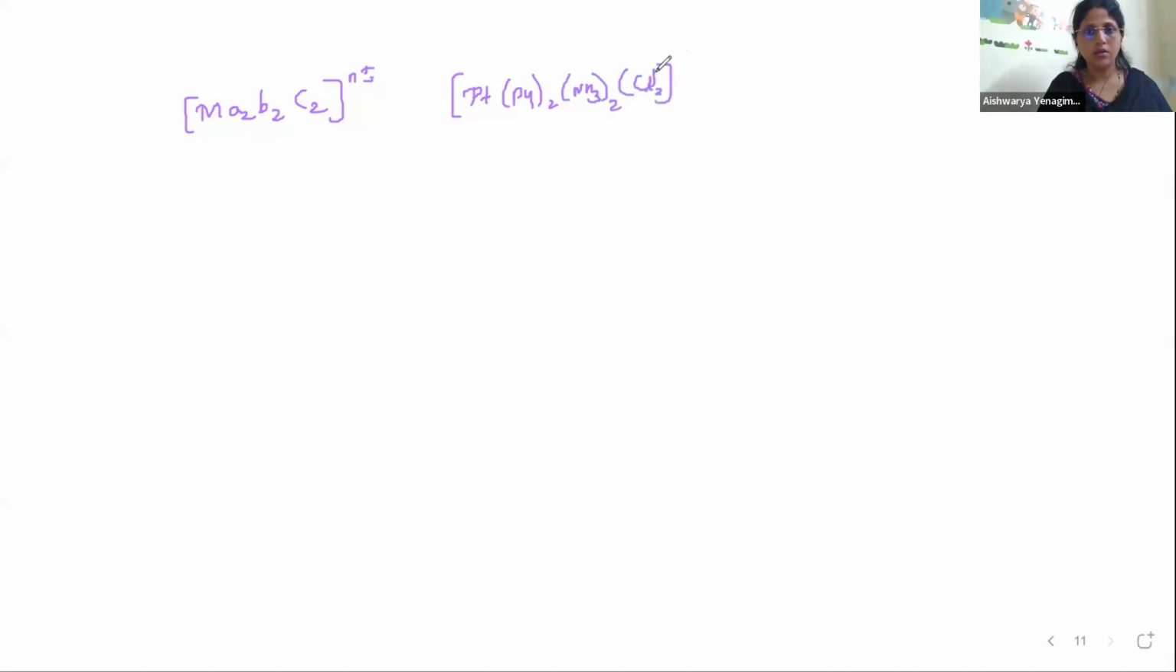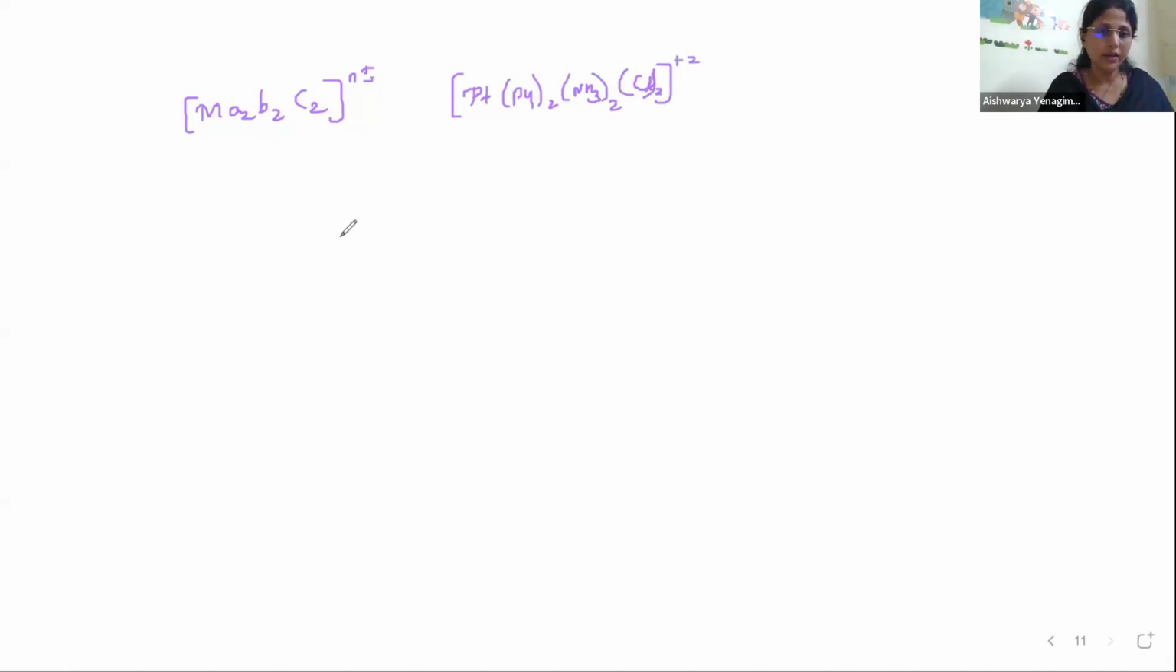So let me consider I have a type M A2 B2 C2, with n plus or minus charge. A complex ion can be a cation or a complex ion can be an anion also. So let me take an example here. Platinum Py2 NH3 2 and Cl2, and the charge is plus 2.